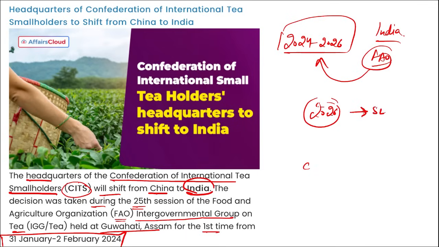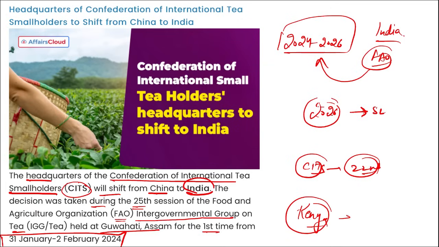Right. Also remember, CITS was formed at the 22nd session of the FAO IGG that was held in Kenya in 2016. And next, remember, this FAO IGG session on tea is held every 2 years, and this is an intergovernmental platform for consultation of insights into the tea production, consumption, trade, and pricing trends. Right? And as of now, Kenya is the world's largest tea exporting country. Tea exporting country in the world, Kenya.